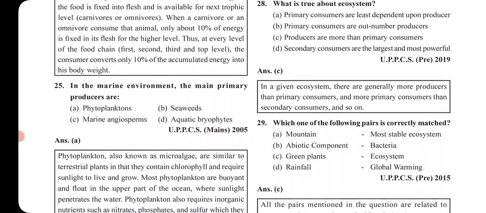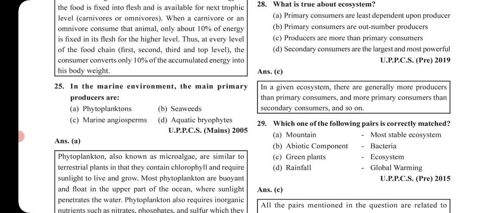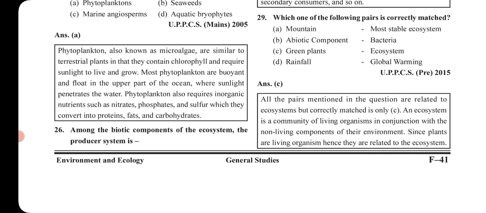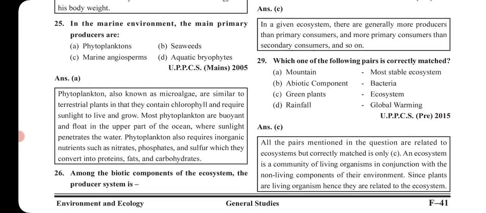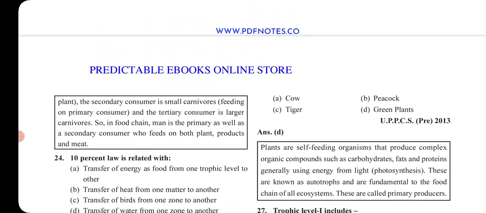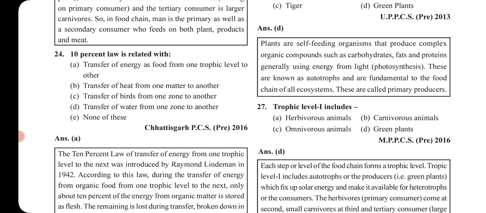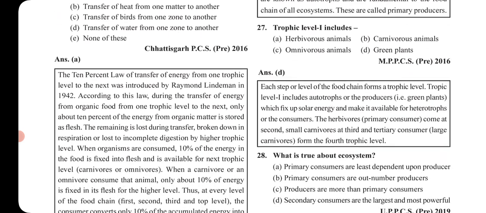Now, next question is, in the marine environment, the main primary producers are, the answer is phytoplanktons. Okay? Next is, among the biotic components of the ecosystem, the producer system is the green plants. Okay? Next is, trophic level 1 includes, again, the green plants.